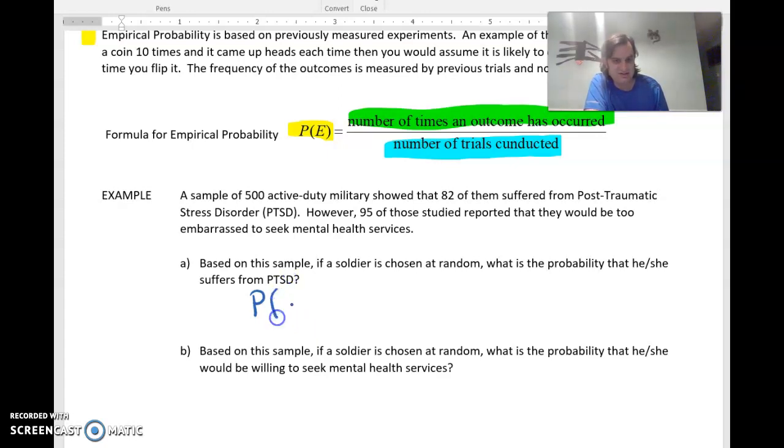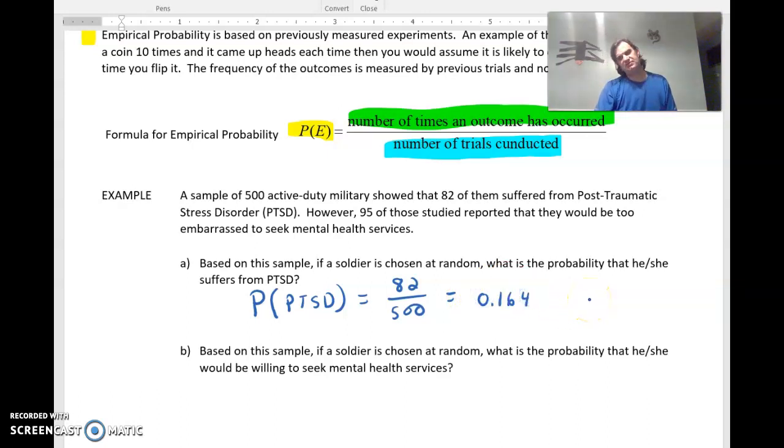But because we know that that's not true, and we have data up here supporting it, we're going to say the probability based off of what has been gathered is that the 82 out of the 500 may suffer from PTSD. I'm going to write these as decimals, or at least this one. If it comes out to be a scary decimal, I won't. But it comes out to be even. It's 0.164. So if you think back to percents, that's around 16%, but probability is not written as a percent.